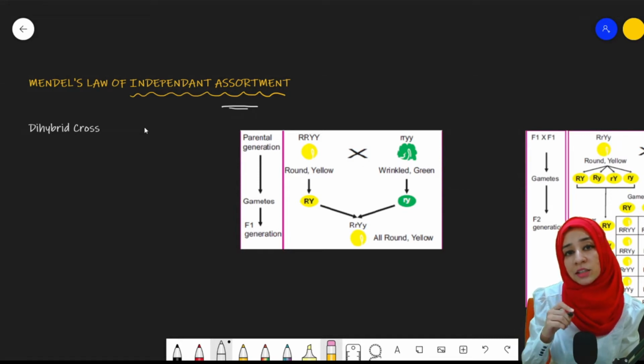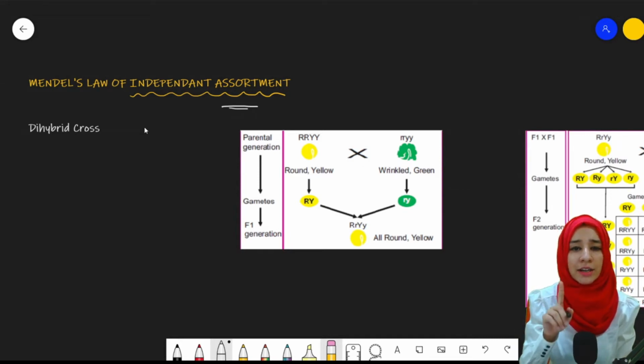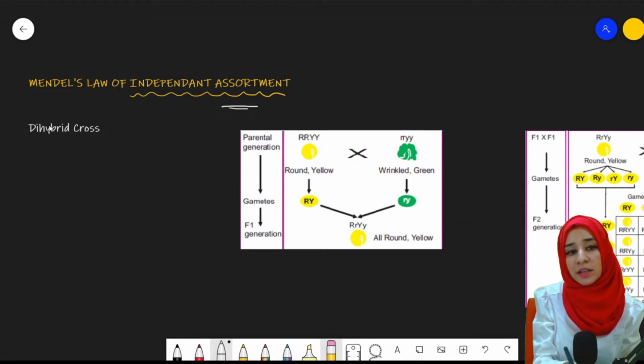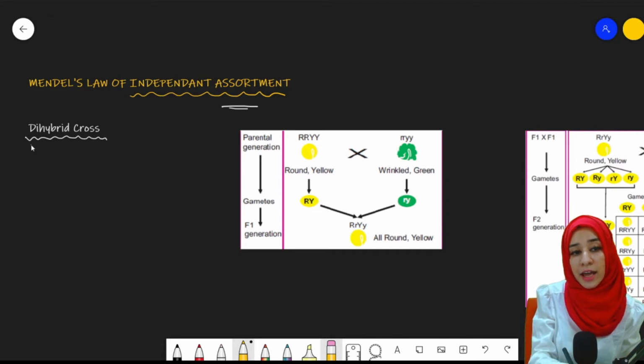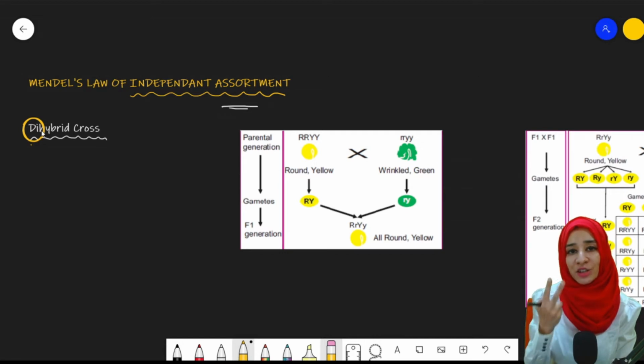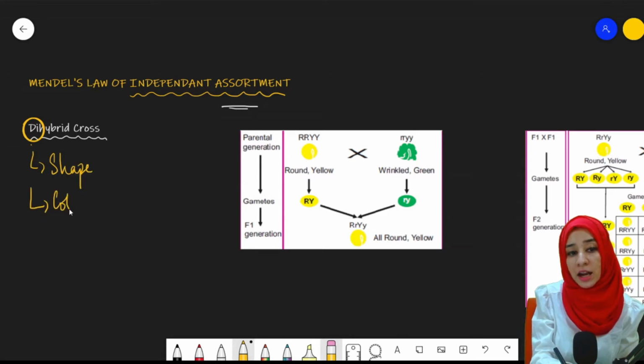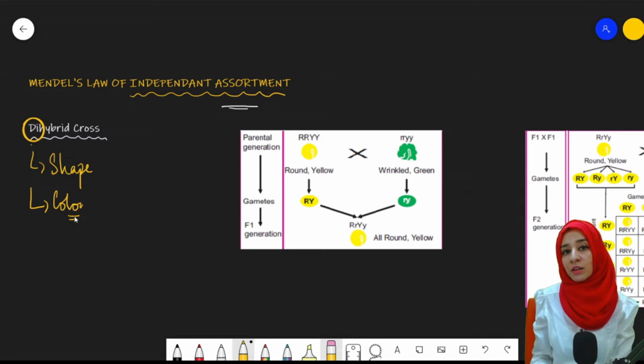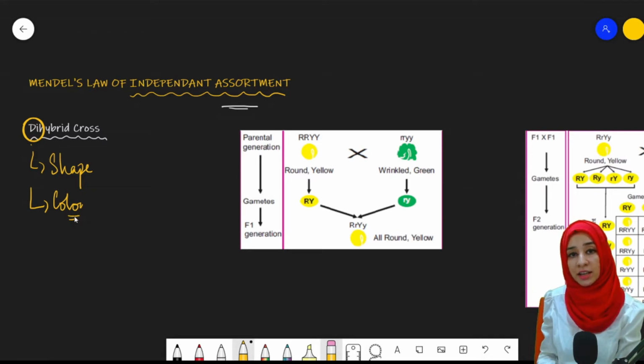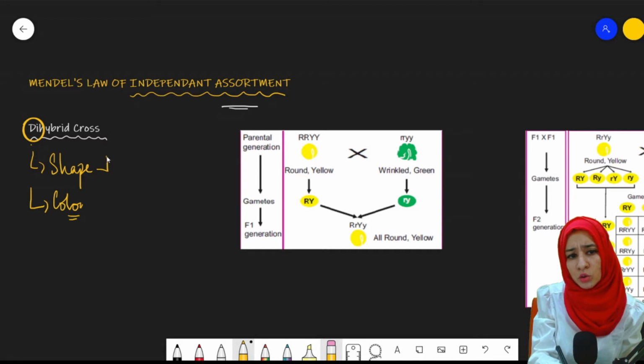In the case of Mendel's law of segregation, we only studied one trait, that was the seed shape, right? When we talk about independent assortment, we are going to study two traits. Therefore, it is known as dihybrid cross. What is the meaning of di? Di means two. So it is the study of two traits which are going to be shape and color. What are those two traits? Shape and color.